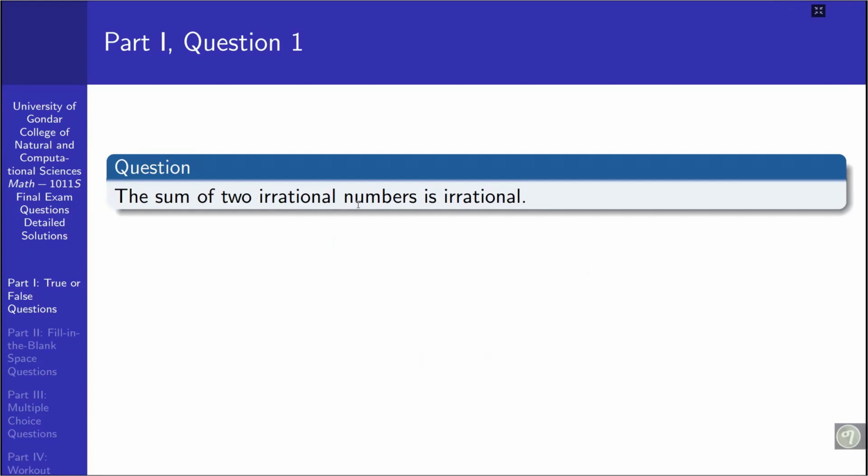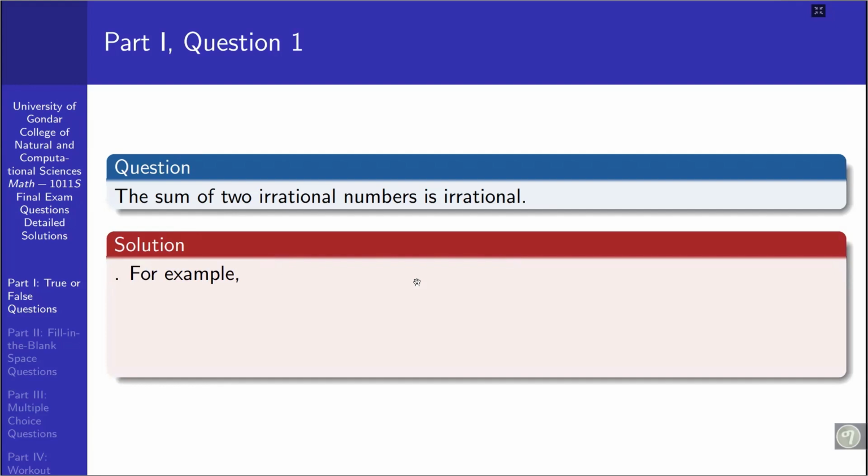It says the sum of two irrational numbers is irrational. To falsify this, we use a counterexample. Let us take radical 2, which is an irrational number. Its opposite, negative radical 2, is also irrational, but the sum of these two opposite irrational numbers is 0, and 0 is not irrational, it is a rational number. So this statement is false, because there are irrational numbers whose sum is not irrational, that is, is rational.